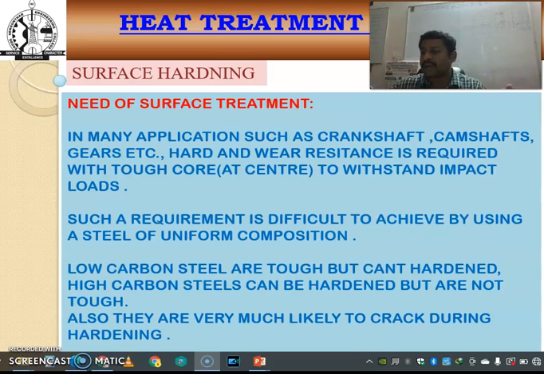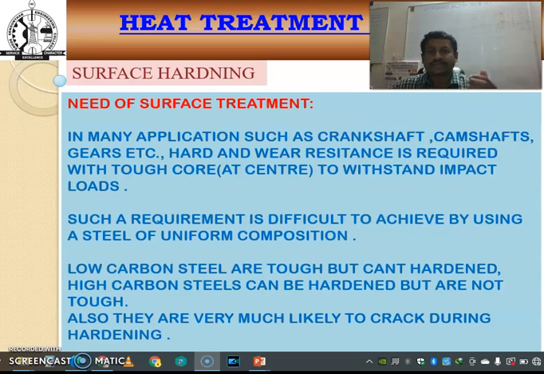For example, machine guideways need a wear resistant outer surface and a tough, shock resistant inner core. Can you understand the outer surface and inner core? Some metal components need a hard, wear resistant outer case, that is called the surface.